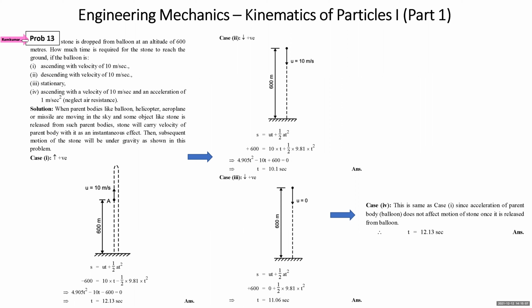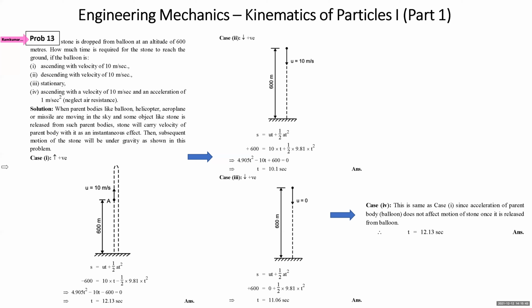Students, when parent bodies like balloon, helicopter, aeroplane, missile, etc. are moving in the sky in some direction and some object like a stone is released from there, the stone will carry the initial velocity of the parent body at that instant as an instantaneous effect, and the subsequent motion of the stone will be under gravity. In this problem, whether the balloon is going up or down with some velocity at a certain instant, we will consider its instantaneous velocity as the initial velocity of the stone. Once the stone is detached from the balloon, it has nothing to do with the motion of the balloon. It is purely under the influence of gravity.